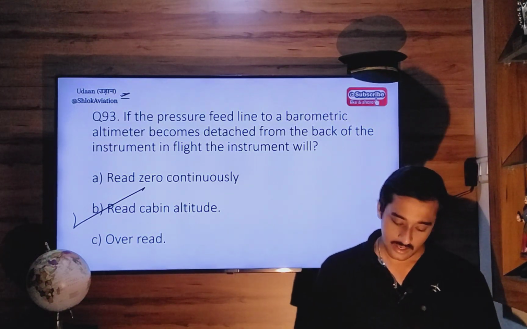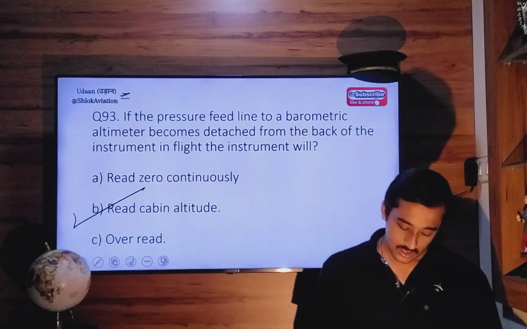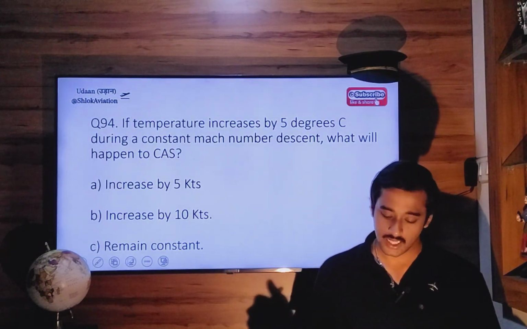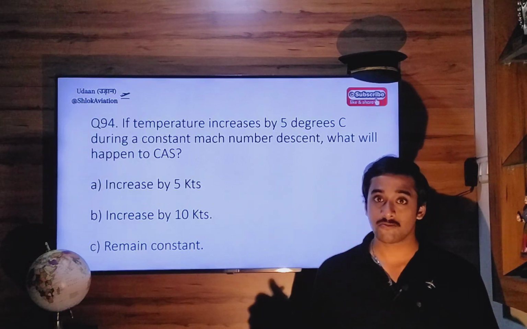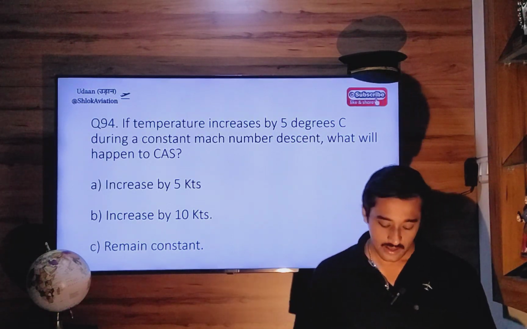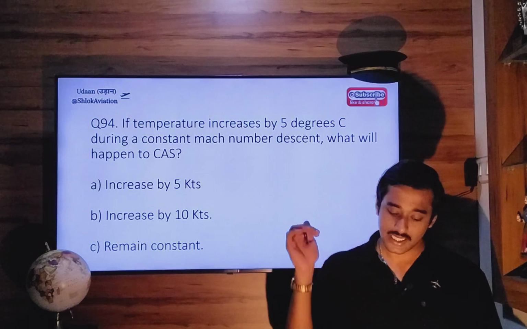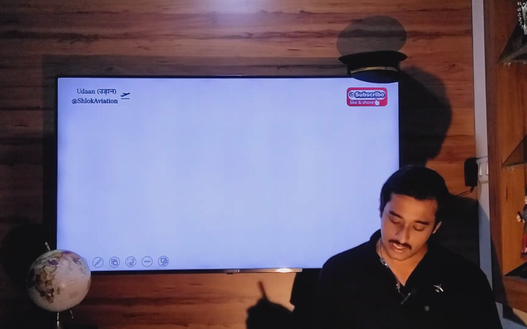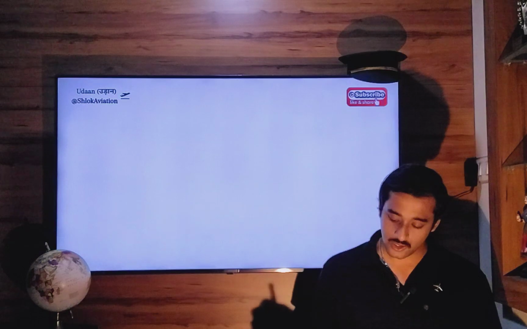Okay, next. Question number 94. If temperature increases by 5 degrees Celsius during a constant Mach number descent, what will happen to calibrated airspeed? Now, you are descending. So let's say this is a particular atmospheric layer.